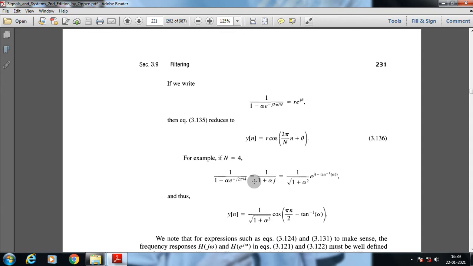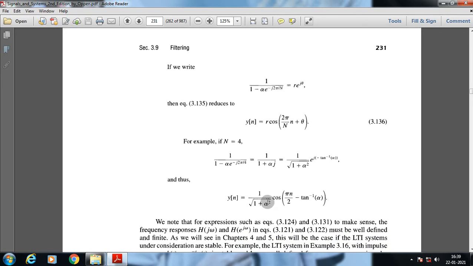It could be written as 1 by 1 plus alpha j, and so 1 by root over 1 plus alpha square e to the power minus j tan inverse alpha. Thus we can have this value y of n, which is equal to 1 by root over 1 plus alpha square cos of n pi by 2 minus tan inverse alpha.